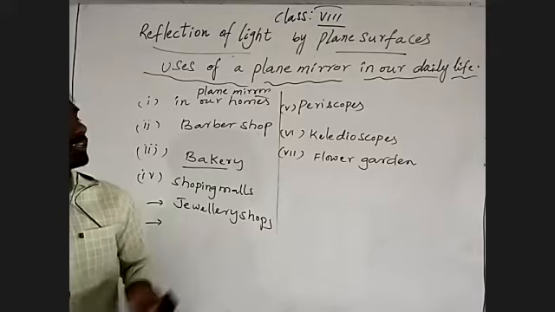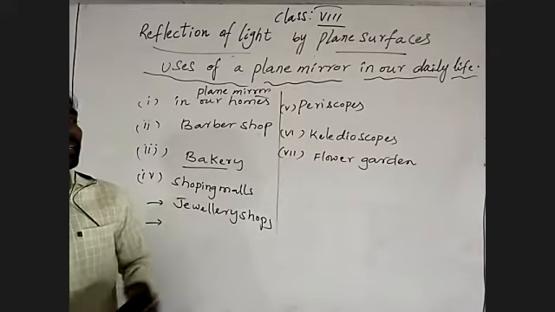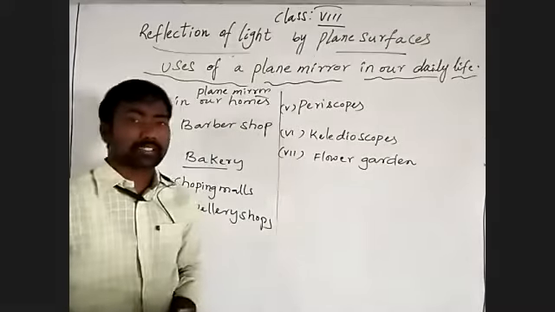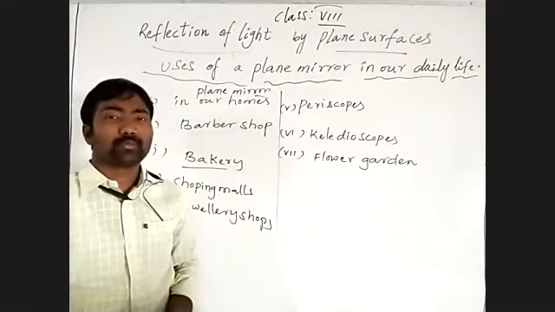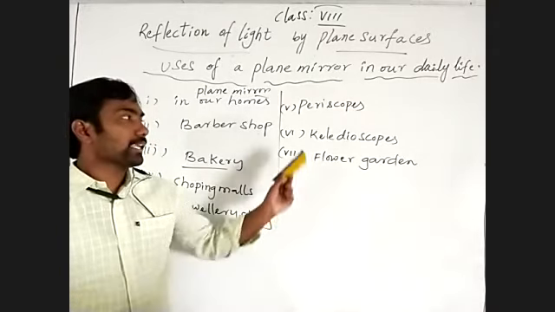Soldiers are using it to identify strangers. And periscopes are used in submarines, the vehicles which move under the water. Okay, kaleidoscope.